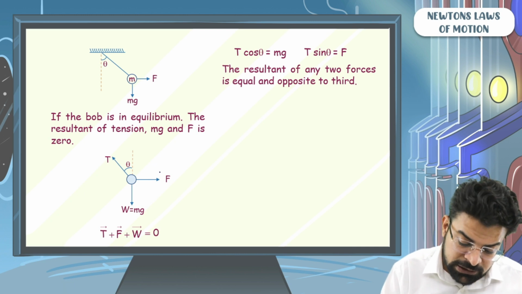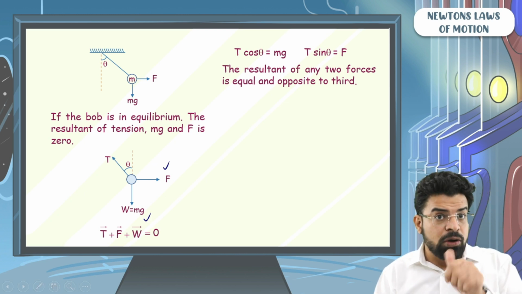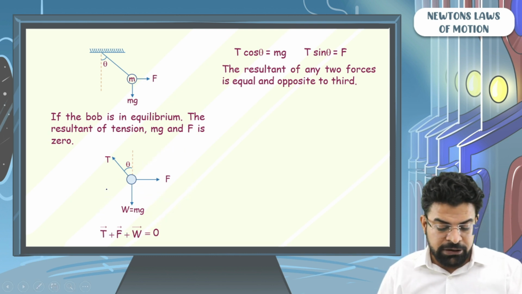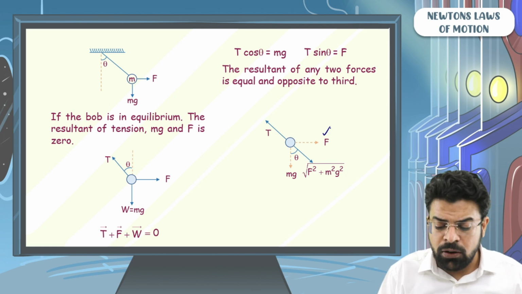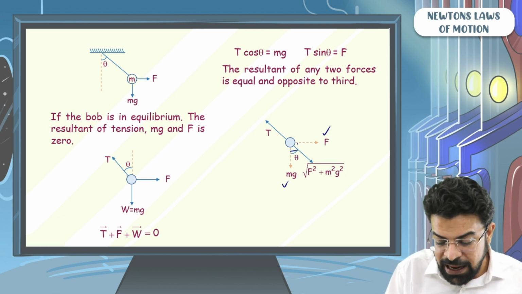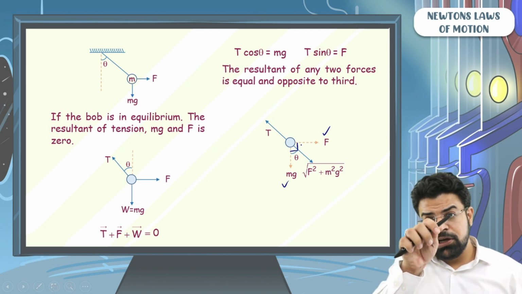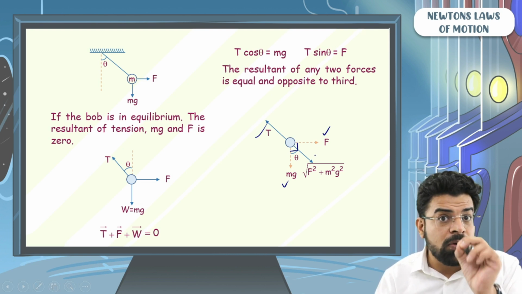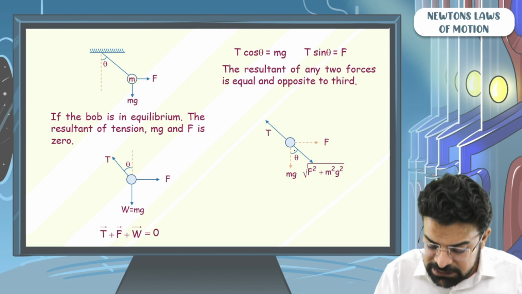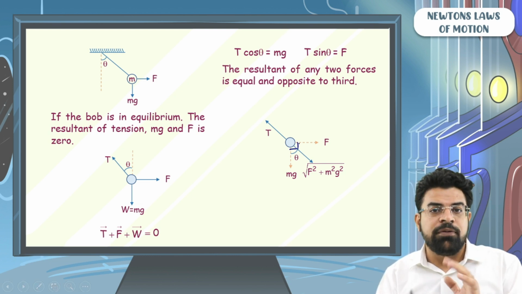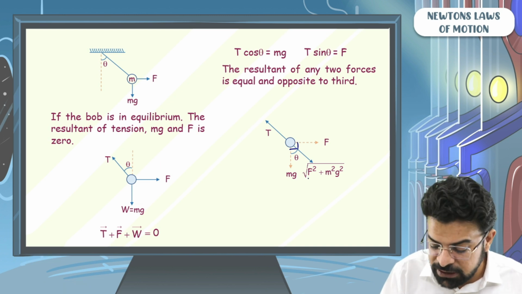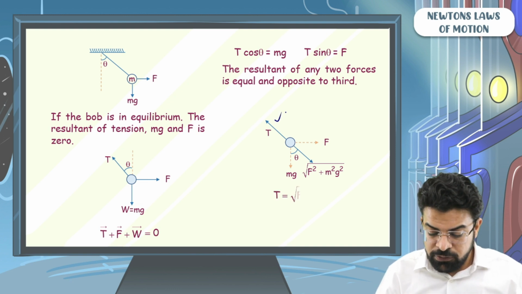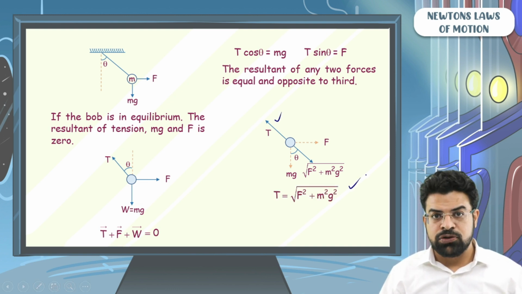Similarly, the resultant of F and mg has to be equal and opposite to tension. Now using this concept, if we find the resultant of F and mg, which are acting at an angle of 90 degrees, the magnitude of this resultant will be the same as the tension. The resultant of F and mg will be equal and opposite to the force of tension. And since these two forces, mg and the horizontal force F, are orthogonal, are perpendicular, their resultant will be under root of F square plus m square g square. So you can say tension will be equal to under root of F square plus m square g square.